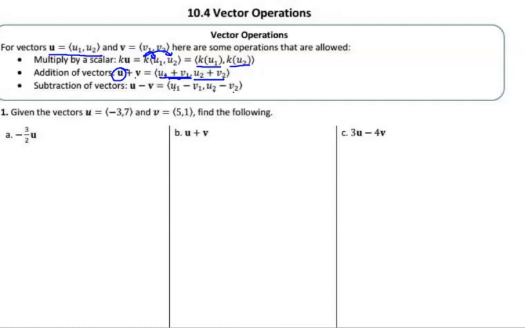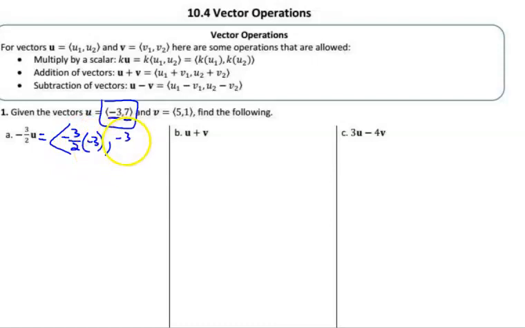Let me clear this off real fast. Okay, on number 1, this is what's called a scalar multiple. We're going to multiply everything in the u vector, the horizontal part and the vertical part, by -3/2. So that equals -3/2 times the horizontal component, which was -3, and -3/2 times the vertical component, which was 7. That becomes a new horizontal and vertical component. -3/2 times -3 is 9/2, and -3/2 times 7 is -21/2. And there's the two parts.